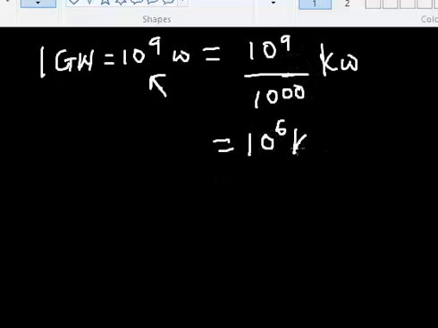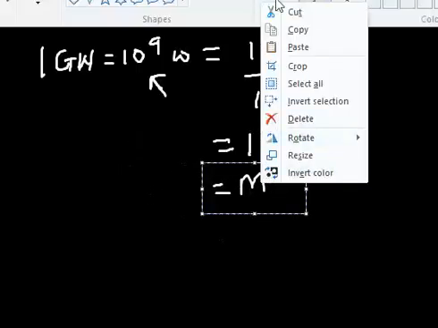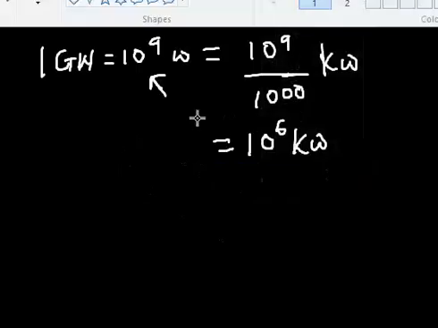So 10 raised to the power 6 kilowatt, right? Okay, please pardon me. So that'll be 10 raised to the power 6 kilowatt.